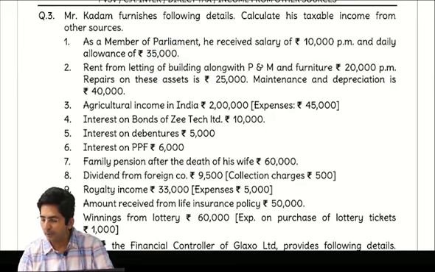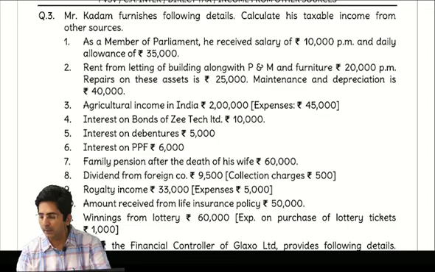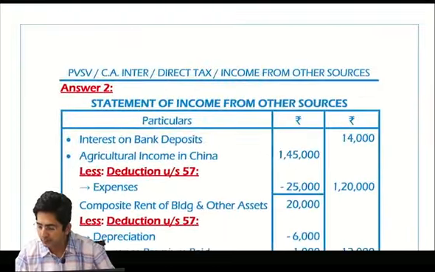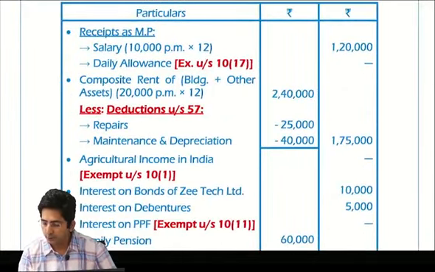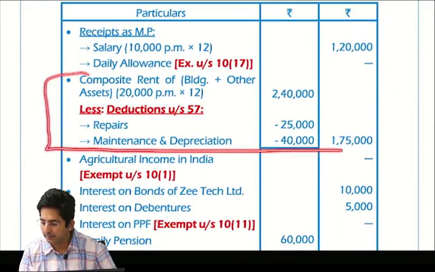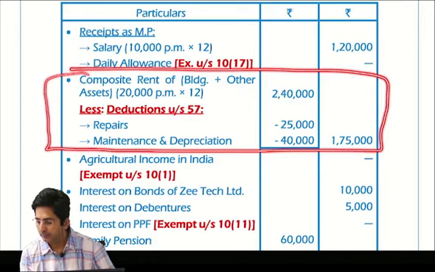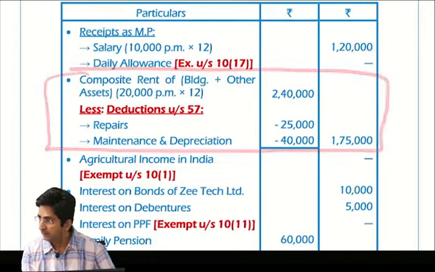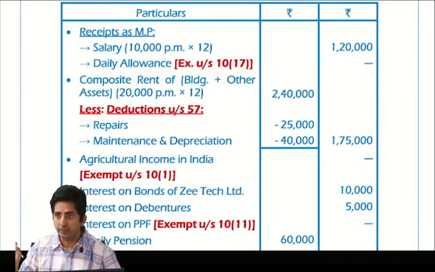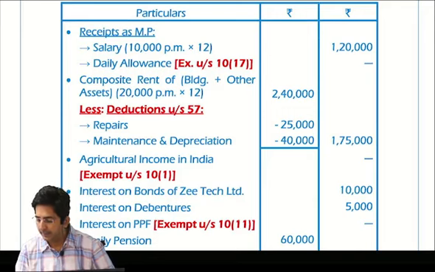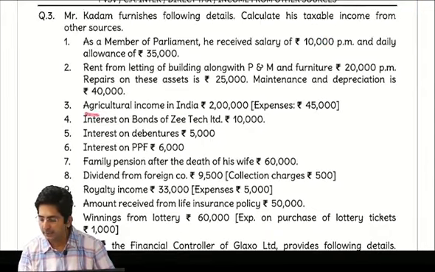Then rent from letting out building along with plant and machinery. Now building plus other asset, composite rent. So presentation, just check the presentation of this. Wait, this is question number 3. So first you will see this, you should have done like this. Composite rent, inner column 2,40,000, less deduction under section 57. See how I have done. Wherever I am using red pen, you also use red pen. Then repairs, maintenance, depreciation, these are the expenses. Outer column 1,75,000. Okay. Then next point was agriculture income in India.